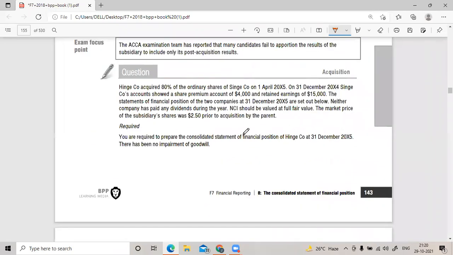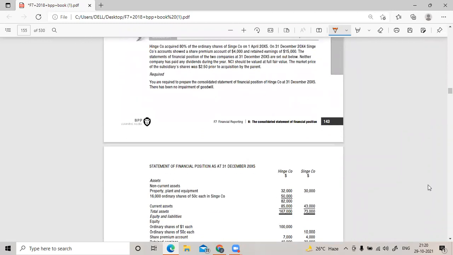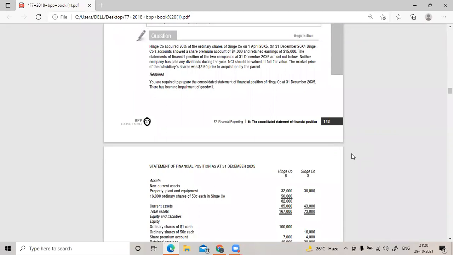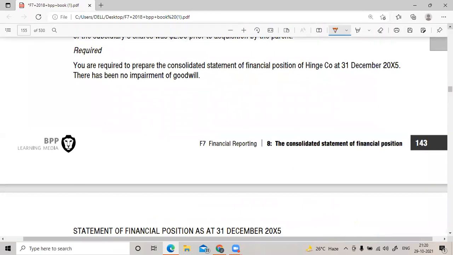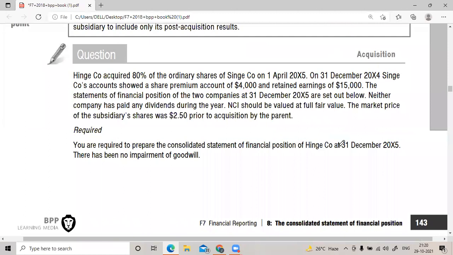So this is the question. I'm just keeping it this way. Can you see this screen and understand the question, or shall I zoom it? Sir, can you zoom it? Okay. Barely 2 topics. This chapter is done.